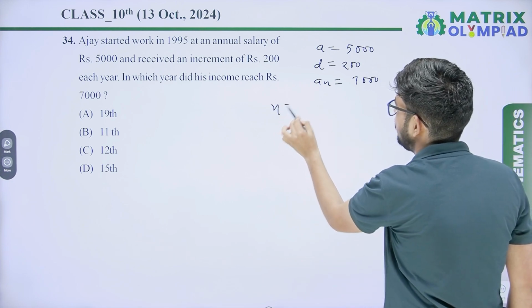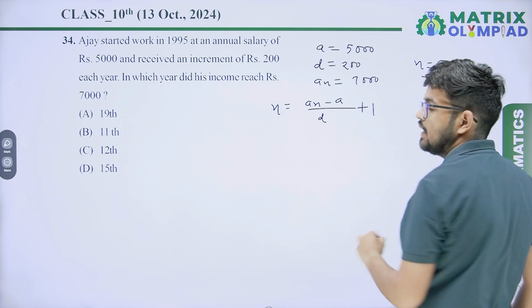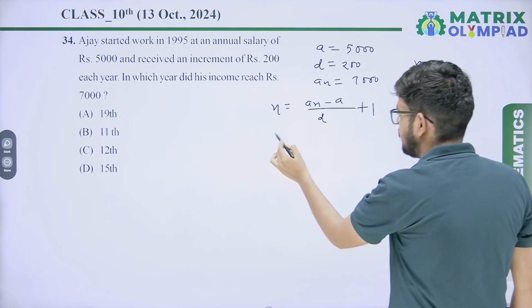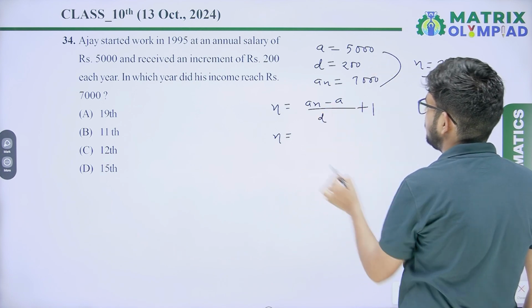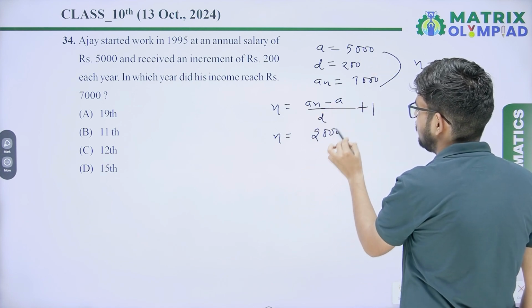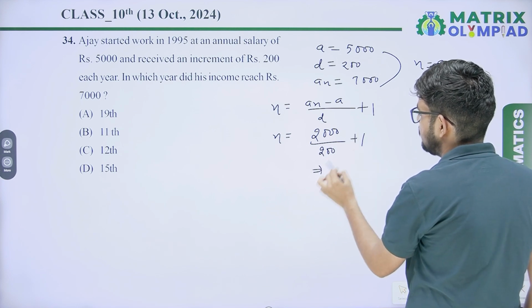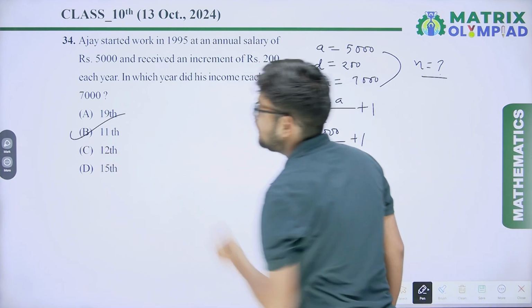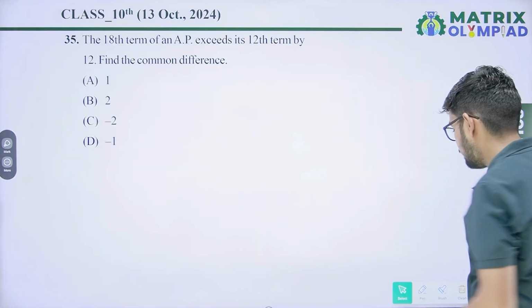So the formula of n equals (an minus a) upon d plus 1. An equals a plus (n minus 1) into d. From here we get 7,000 minus 5,000, that is 2,000, upon 200 plus 1, that is 10 plus 1, 11. In the 11th year he will get 7,000. So option B will be the correct answer.